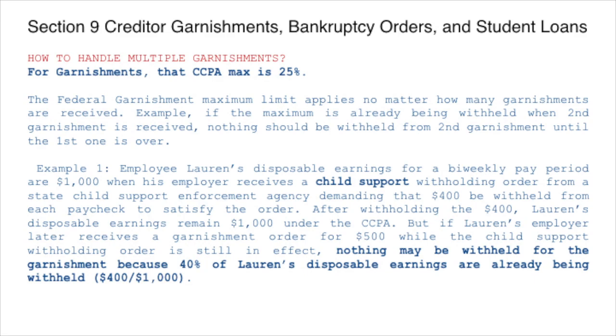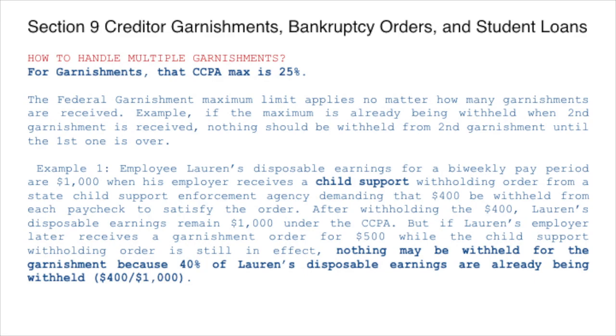Now let's see how to handle multiple garnishments. For the garnishments, the maximum amount that can be withheld is 25%. The federal garnishment maximum limit applies no matter how many garnishments are received. For example, if the maximum is already being withheld when the second garnishment is received, nothing should be withheld from the second garnishment until the first one is over.